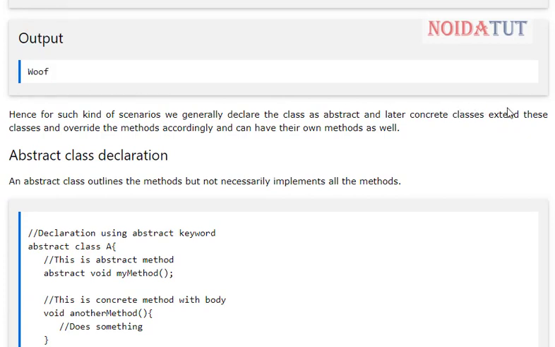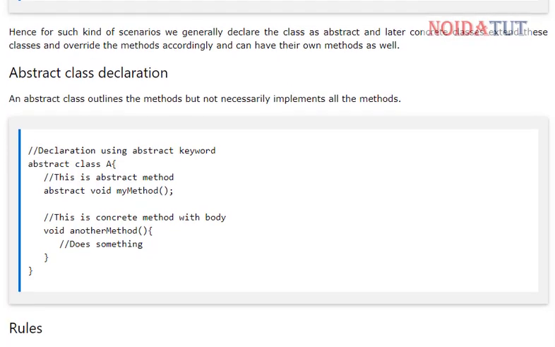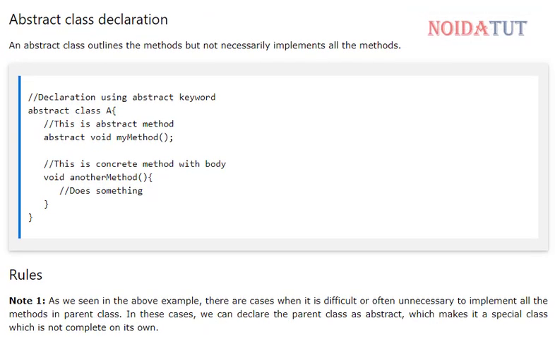In such kinds of scenarios, we generally declare the class as abstract and later concrete classes extend these classes and override the methods accordingly and can have their own methods as well. Abstract class outlines the methods but does not necessarily implement all the methods.